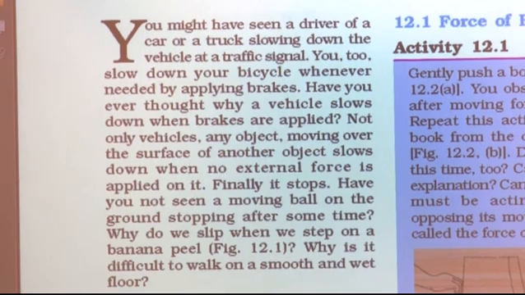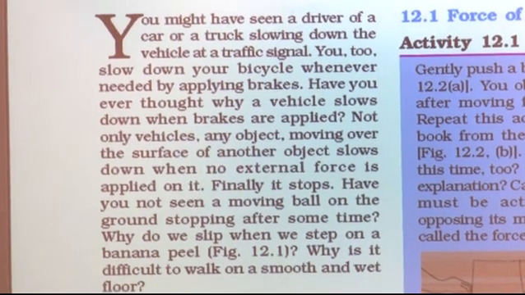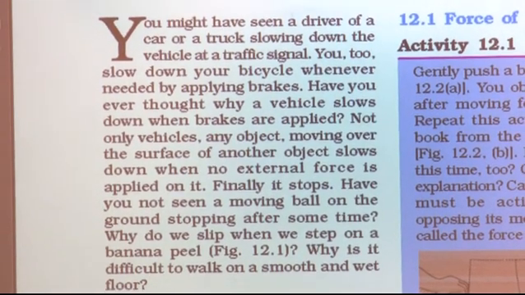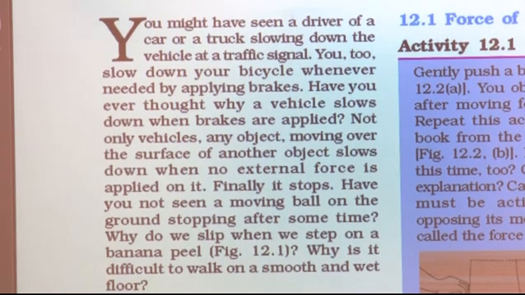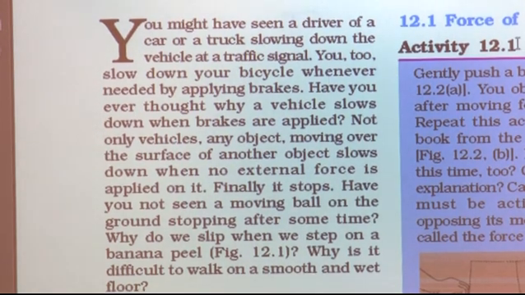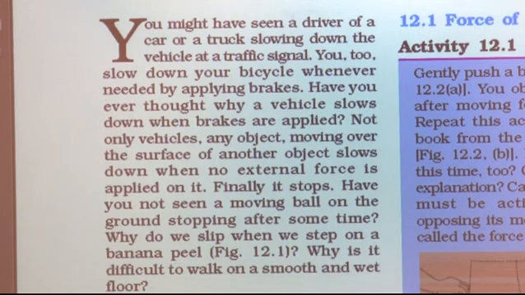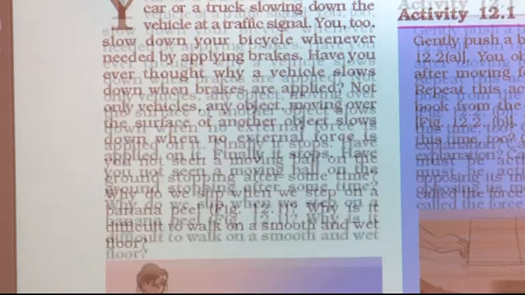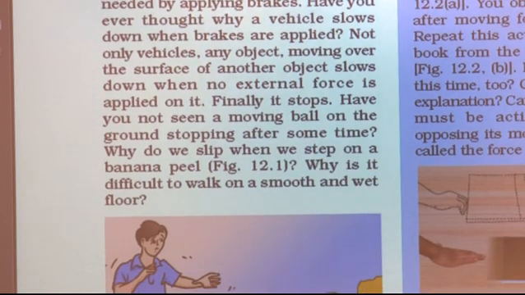So, what is force of friction? Force of friction is also called frictional force or simply friction. Now, there is an activity for you which you are all going to do today, and I am sure you will definitely like to do this activity. What you have to do is gently push a book on a table. Here you can see in this figure that there is a book kept on the table. You have to just place a book on the table and gently push it.